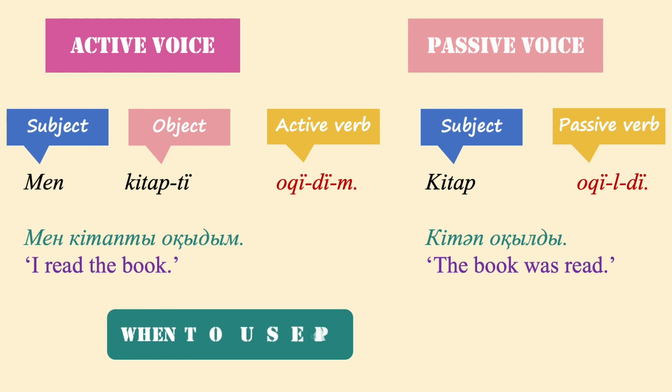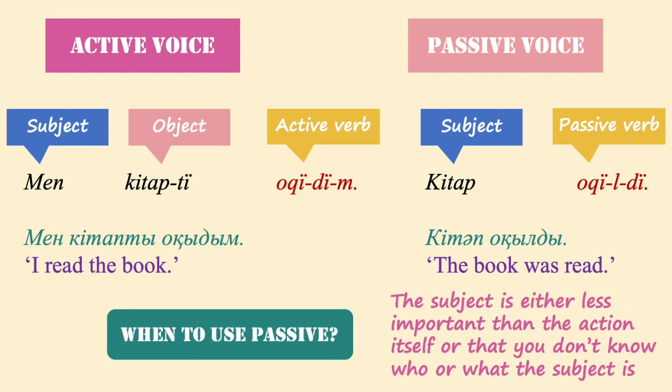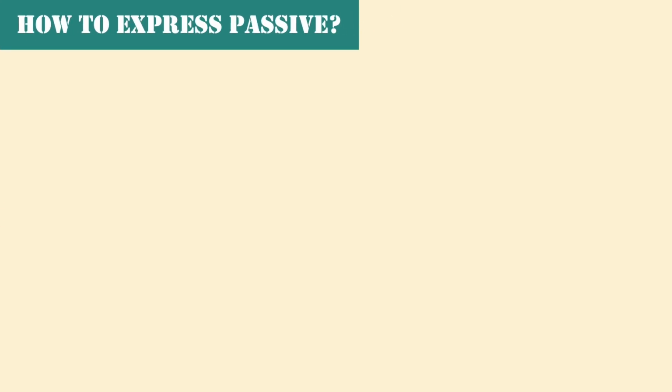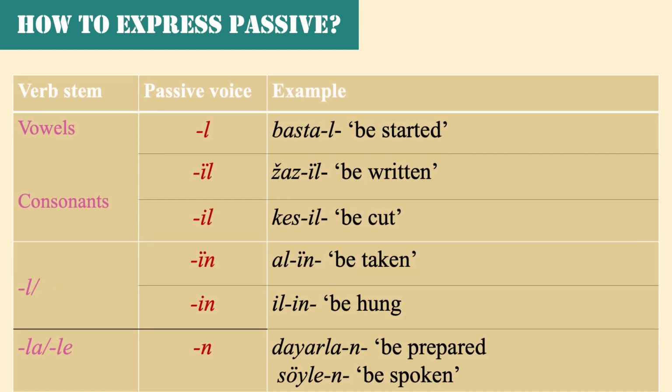The passive voice is used when you want to emphasize the action and the object of a sentence rather than the subject. Simply put, the subject is either less important than the action itself or you don't know who or what the subject is. The passive voice is expressed by adding l, il, and n to the verb stem. Namely, if the stem ends in vowels and consonants other than l, you should use l or il.